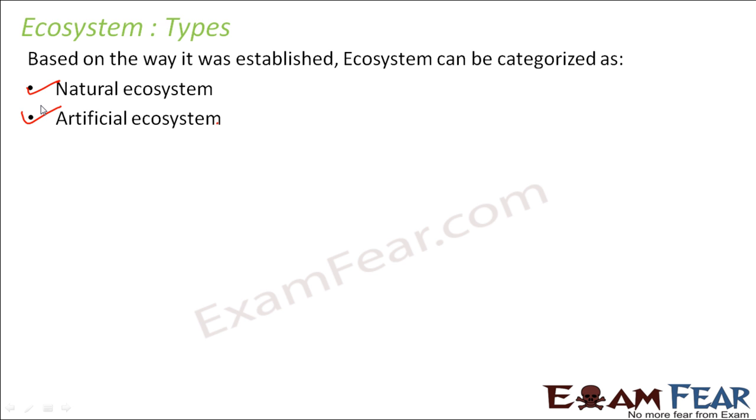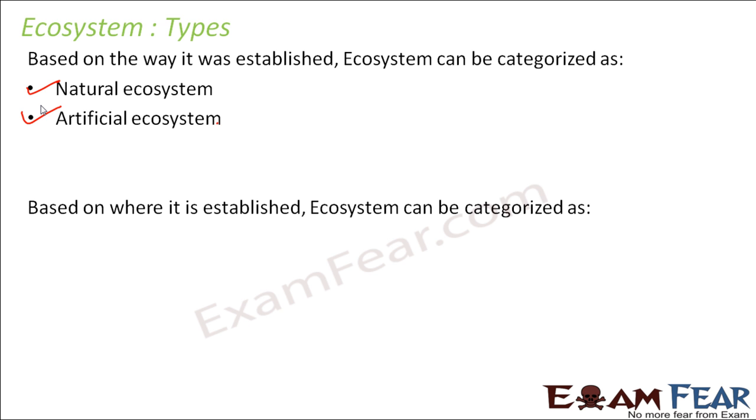Now, there is another parameter based on which ecosystem can again be categorized into two different types. So what is that category? Based on where it is established. So where that ecosystem exists, whether it is on land or on water, ecosystem can further be classified into two types, that is terrestrial ecosystem and aquatic ecosystem. Terrestrial means land. So the ecosystem which exists on land is called terrestrial ecosystem, and the ecosystem existing in water is called aquatic ecosystem.